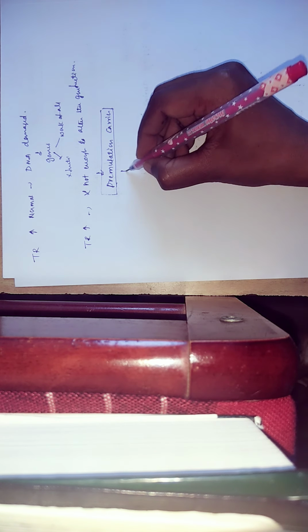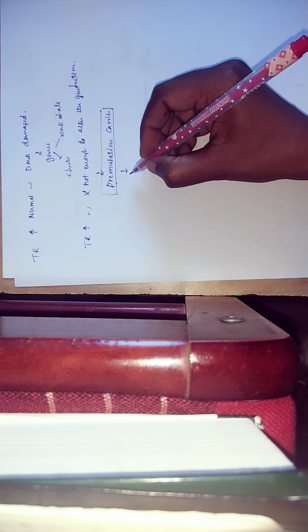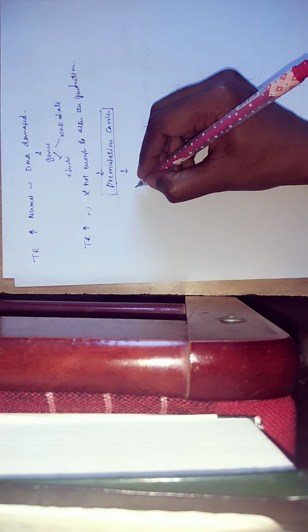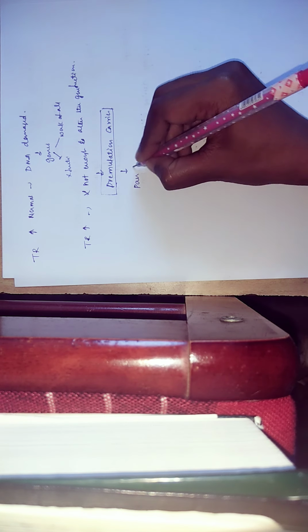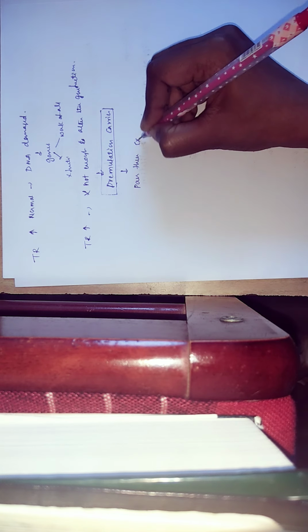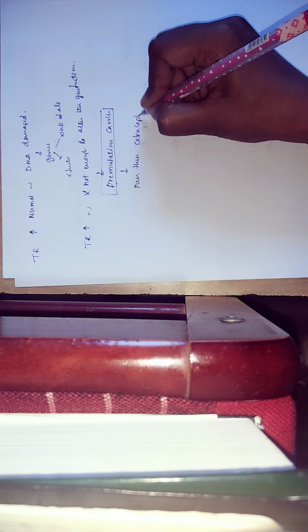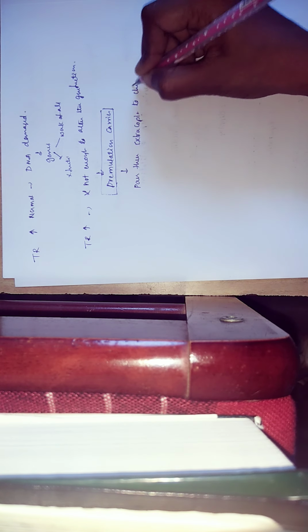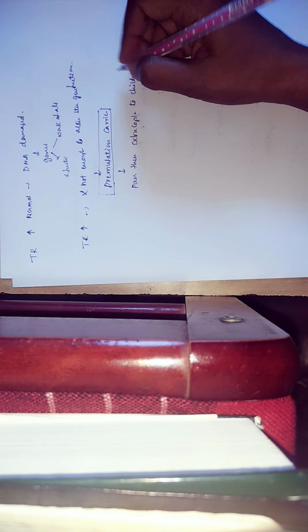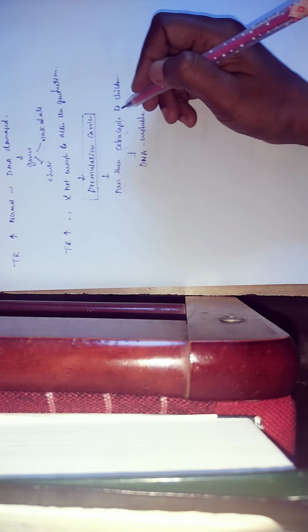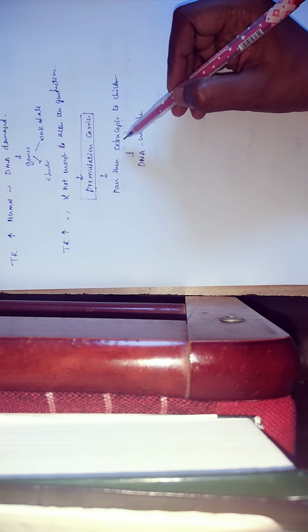These pre-mutation carriers pass these extra copies to their children. In those children, the DNA becomes very unstable, because of the passage of these extra copies.